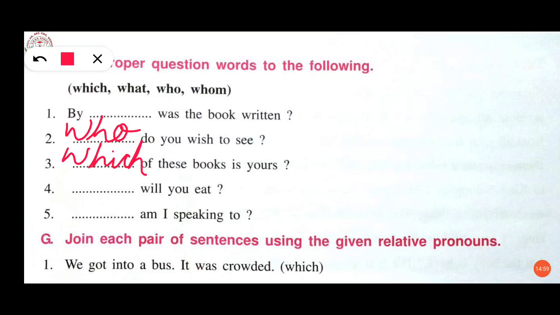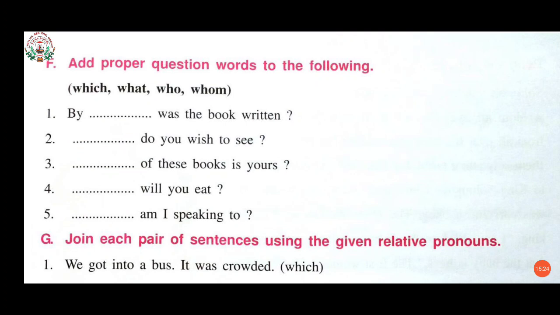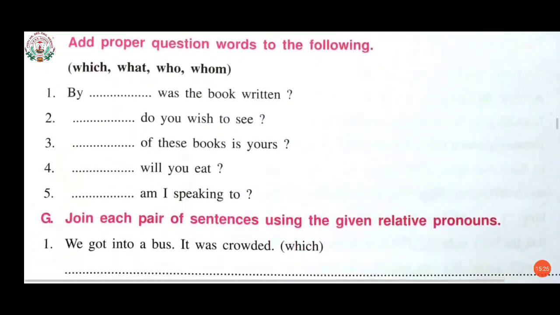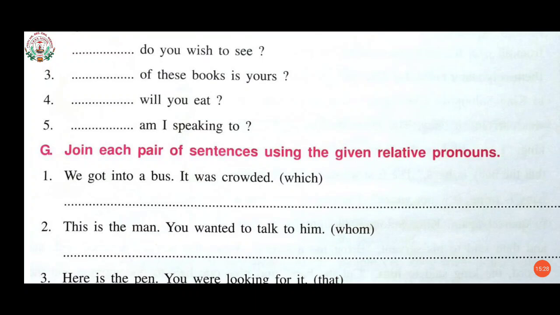Then fourth one, what will you eat? And the fifth one, dash am I speaking to? Here, whom am I speaking to? So here we have done till F, and from G1 we will do in the next class.